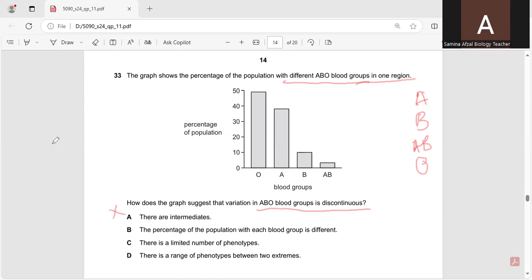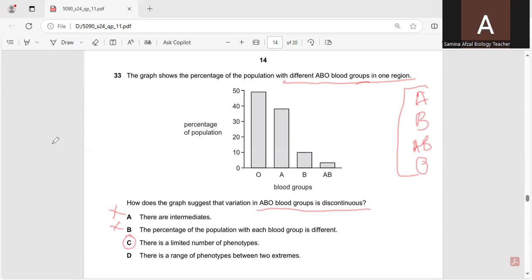The percentage of the population with each blood group is different. Yes, the percentage is different, but it is not showing the discontinuous variations. There is a limited number of phenotypes. Yes, there are limited number of phenotypes. Only these phenotypes are available. That is, the blood group will be A, B, AB, or O. So C is the correct option.